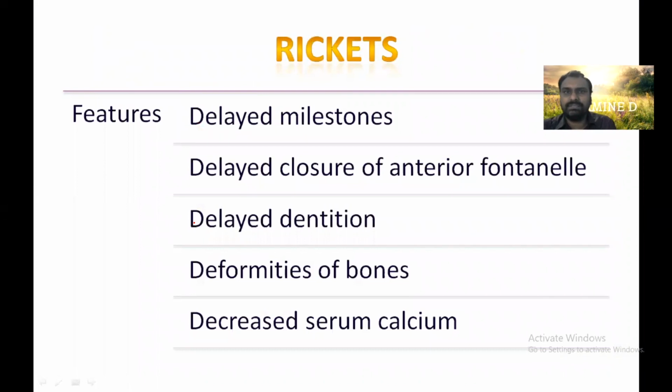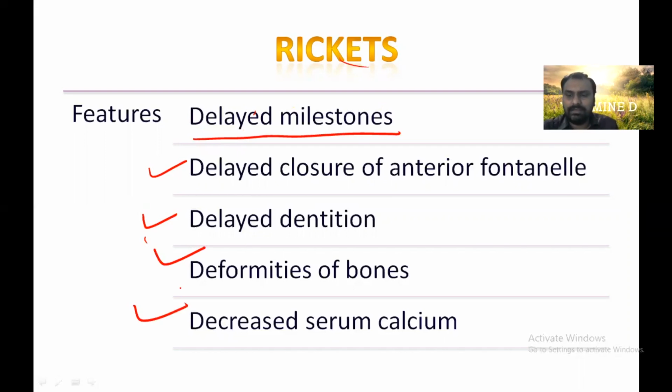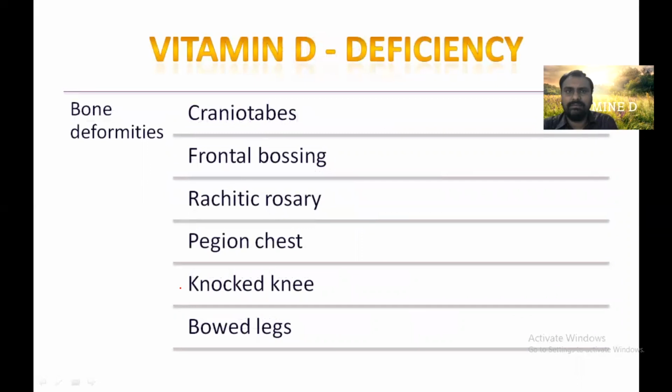So what are the features of rickets? There is a delayed milestone. Vitamin D acts at the level of the gene, and it activates many enzymes. So it will lead to delayed milestones, delayed closure of the anterior fontanelle of the bone, delayed dentition, deformity of the bones, and decreased serum calcium level. So all are the features of rickets.